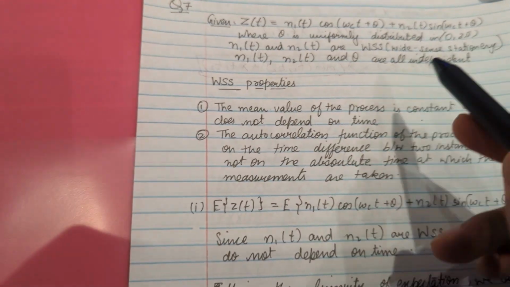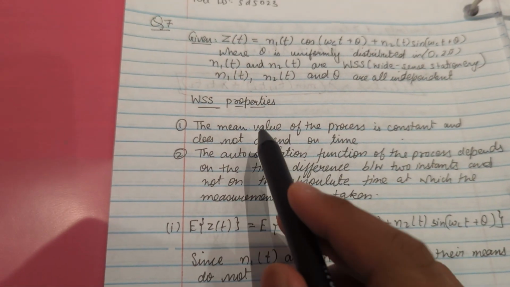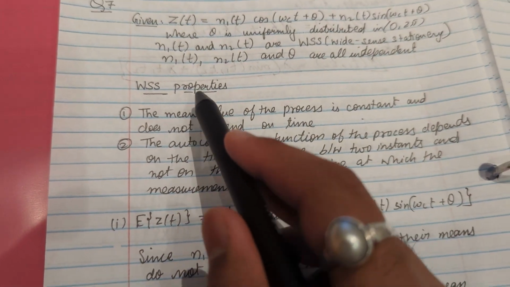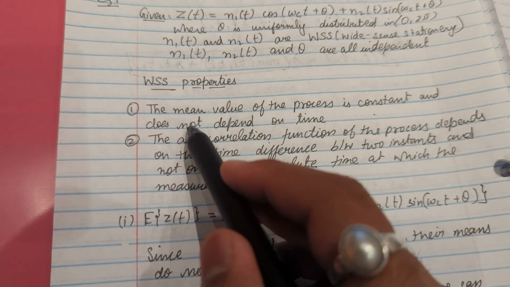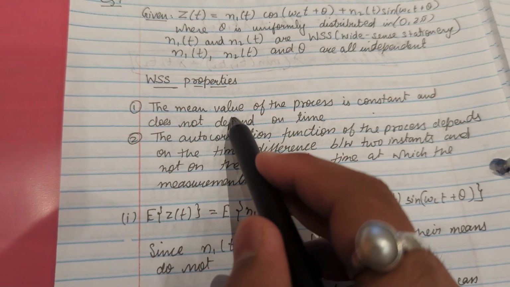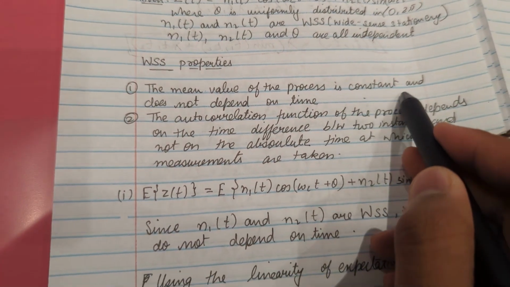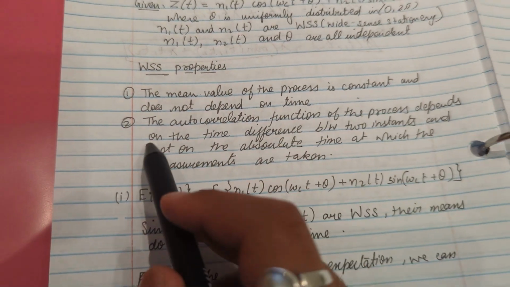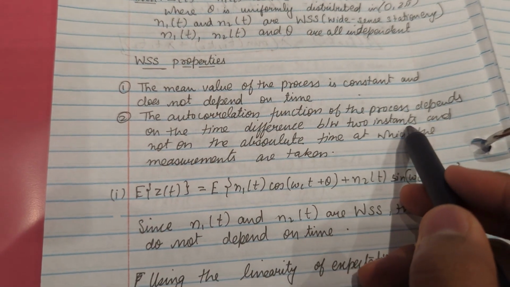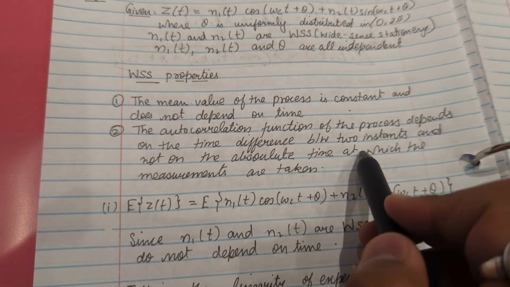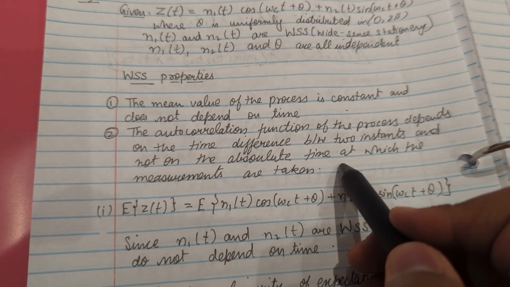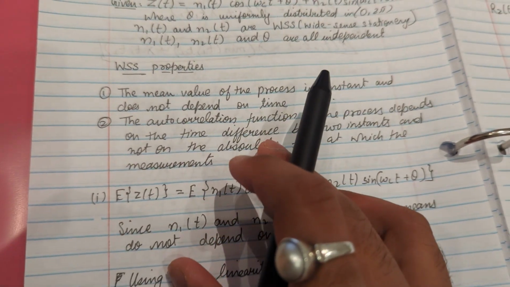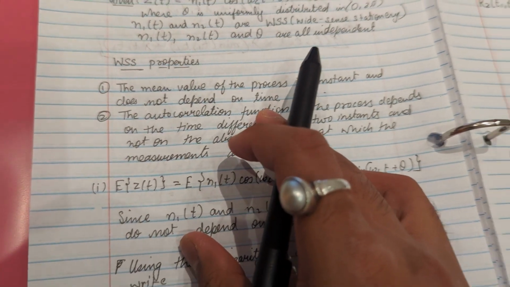What does WSS mean? These are the following properties of WSS. If a variable is wide sense stationary, it will have the following properties. The mean value of the process is constant and does not depend on time. The autocorrelation function of the process depends on the time difference between two instances and not on the absolute time at which the measurements are taken. These are the two basic properties of a WSS.